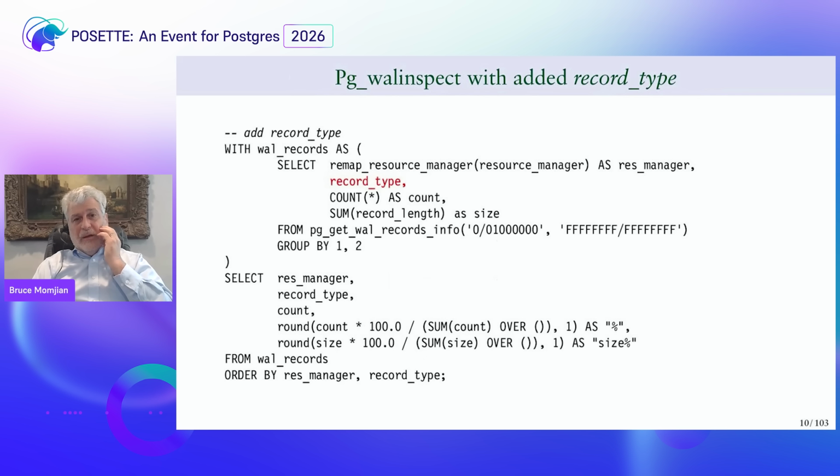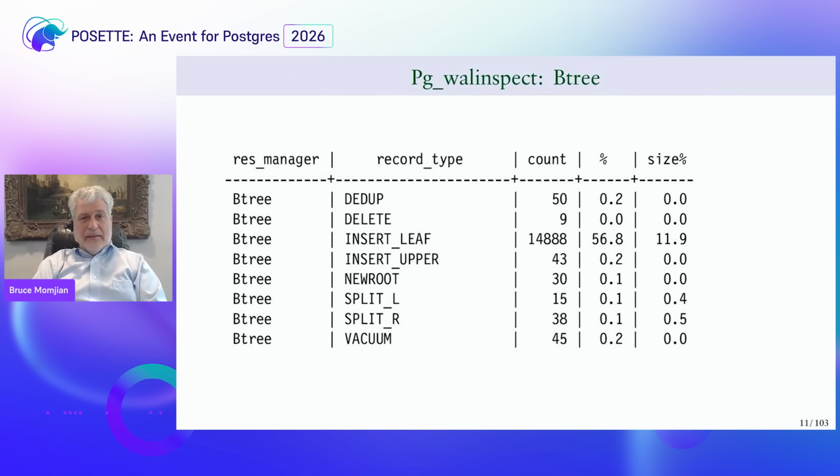If we then run and look at a specific record type, we can see, for example, that the B tree resource manager has, in this case, it looks like eight different record types, which you can see the different things you do with a B tree: delete, insert a leaf page, insert an upper page, a new root, split a page, and so forth.